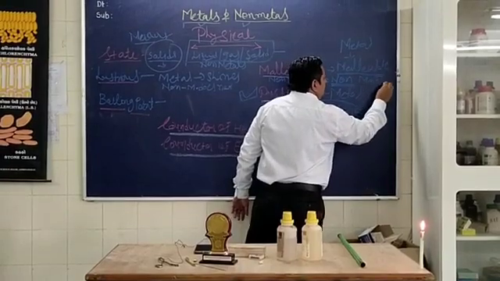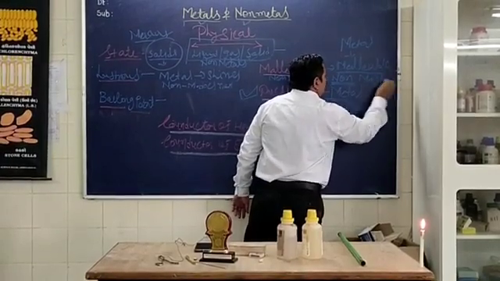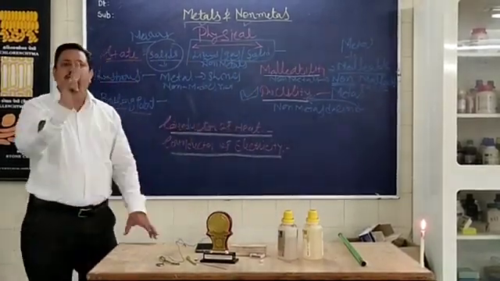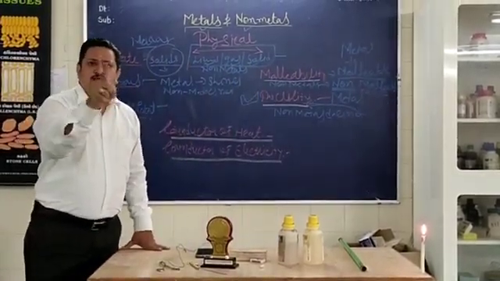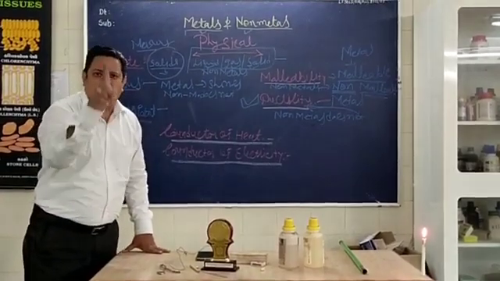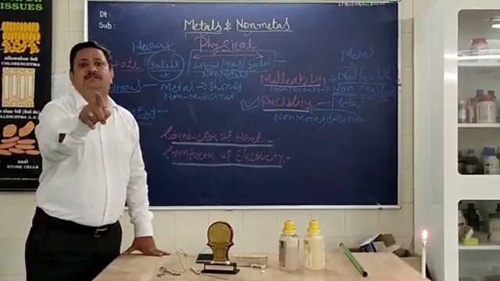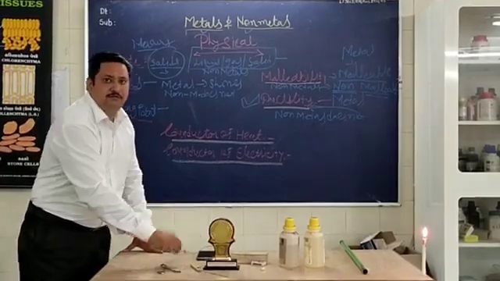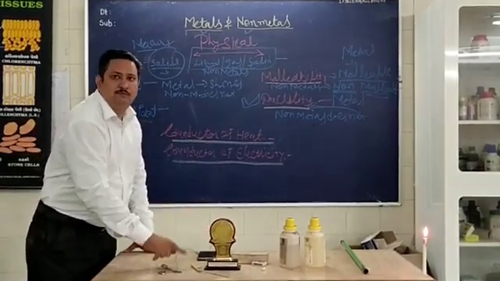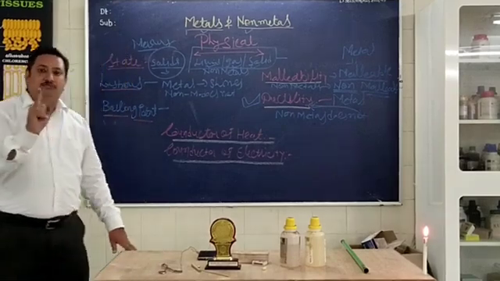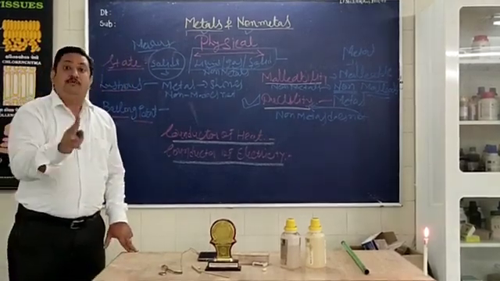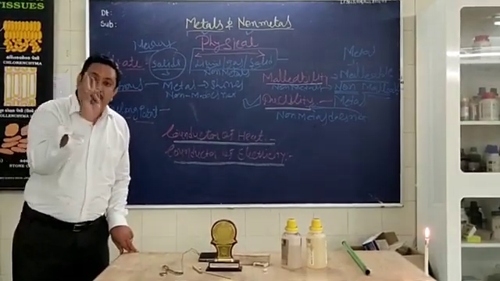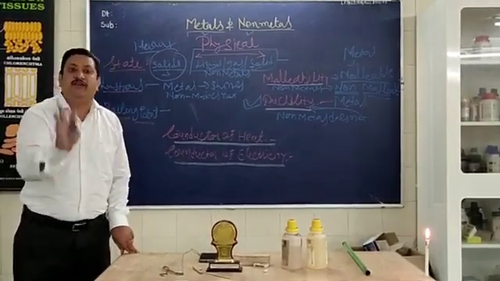You all can understand easily. Clear? Is it clear? Malleable sheet. Understand the word sheet, that is malleable or malleability. Wire, that is ductility. Is it clear? Sheet, wire. Okay. So metals are malleable also, and they have ductility properties too. And in both, non-metals are fair.